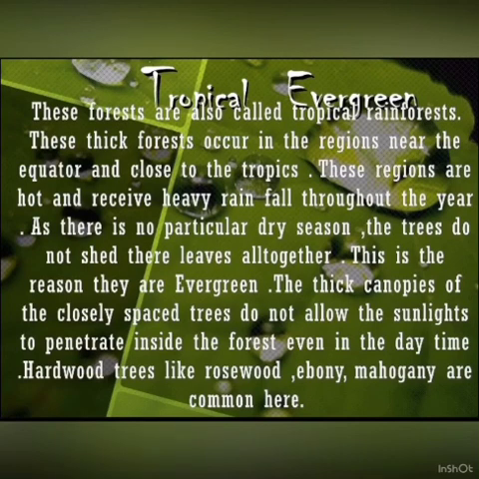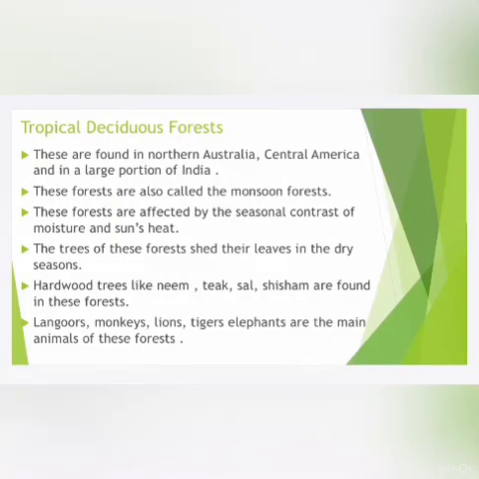Tropical deciduous forest. These are found in northern Australia, Central America and in a large portion of India. These forests are also called the monsoon forest. The trees of these forests shed their leaves in the dry season. Hardwood trees like neem, teak, sal, shisham are found in these forests.